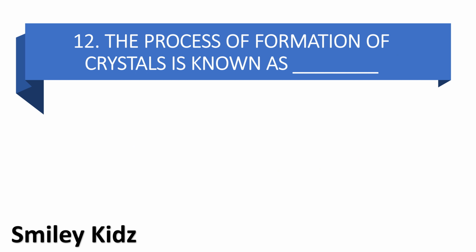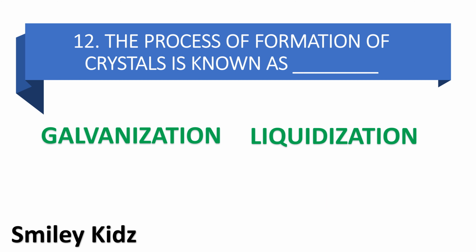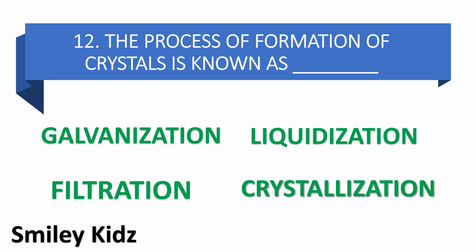Moving to question number 12. The process of formation of crystals is known as dash. Option A galvanization, option B liquidization, option C filtration, and option D crystallization. Your time starts now.